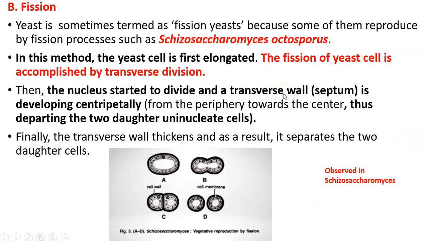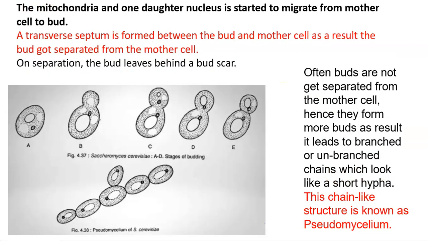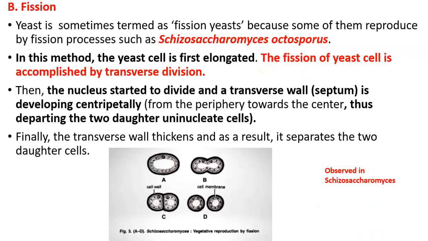These are easy to reproduce diagrams, right? Very easy to reproduce. Then in the case of fission, what happens? We'll see. In the case of fission, the example is Saccharomyces, and we are taking a specific variant of Saccharomyces, that is Saccharomyces octosporus. In that you can see fission.